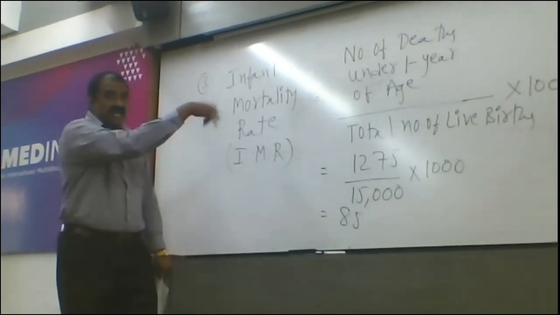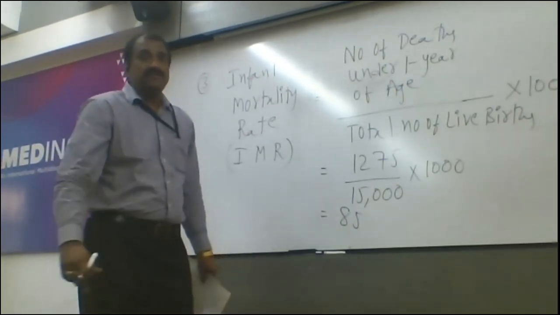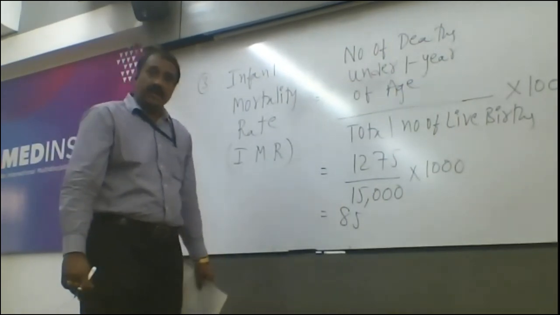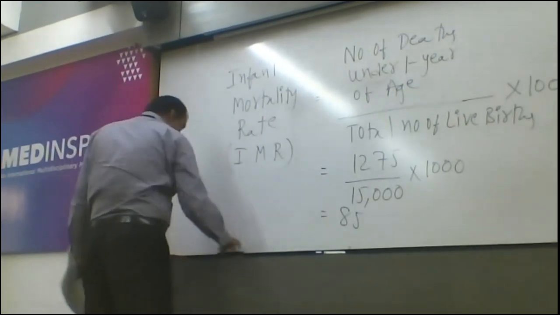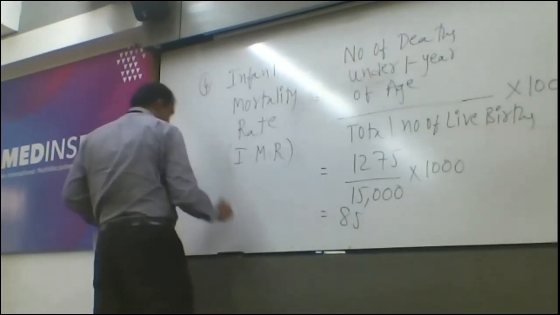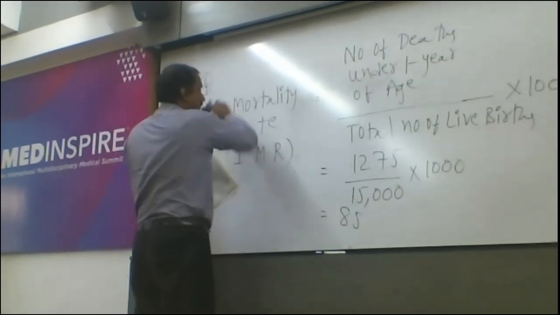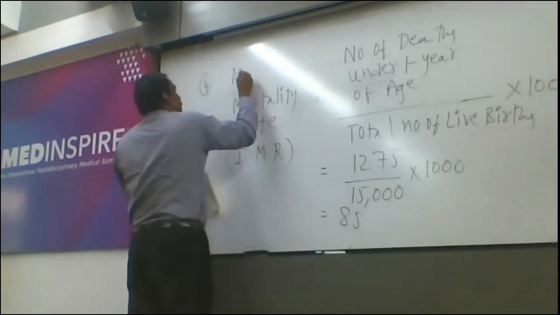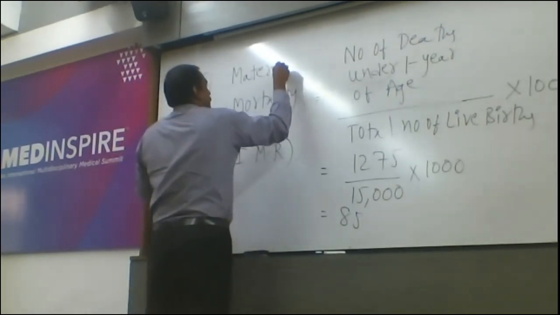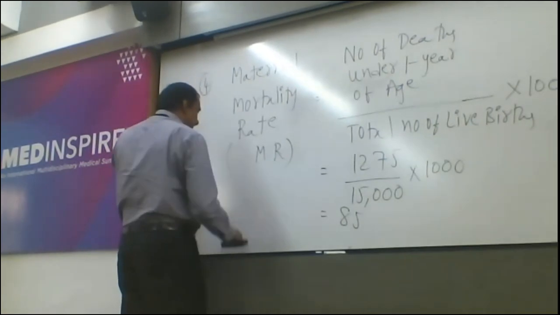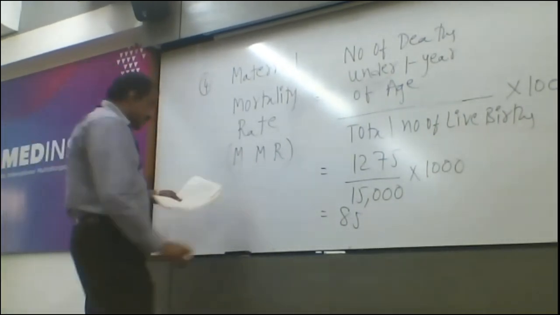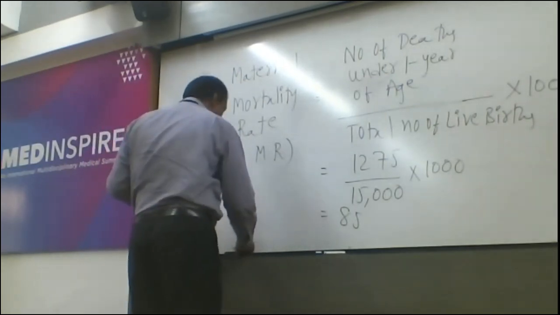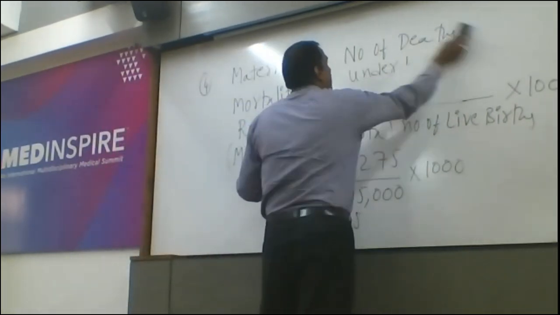In this way, you must solve infant mortality rate. Any doubts? And the next one and the last one, that is maternal mortality rate, which is called MMR. So what is MMR? Let us see here.